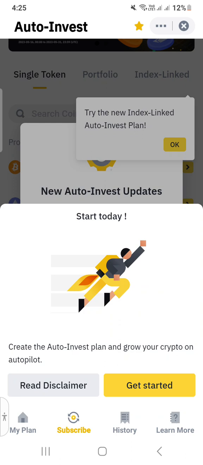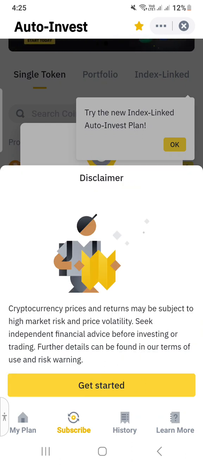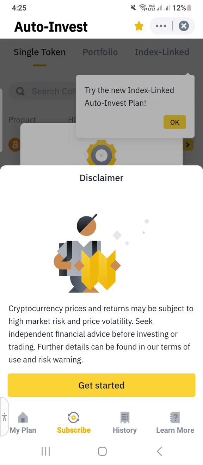Always read the disclaimer of every product of Binance. This disclaimer: cryptocurrency prices and returns may be subject to high market risk and price volatility. They are highly volatile. Seek independent financial advice before investing or trading.